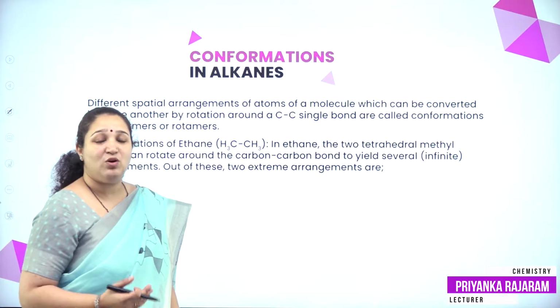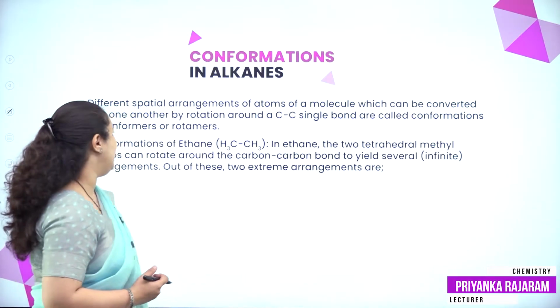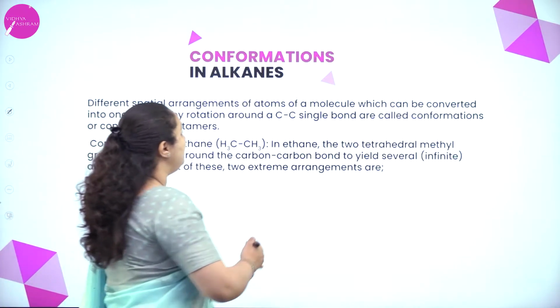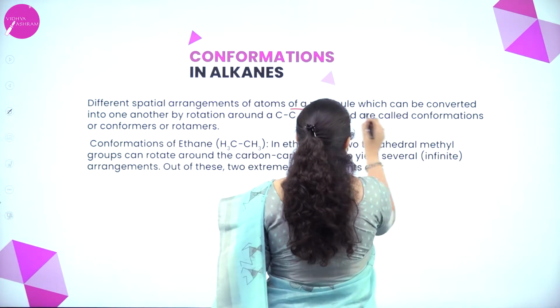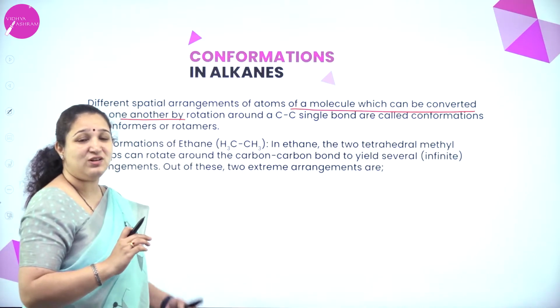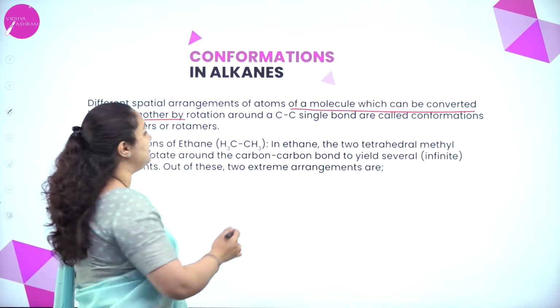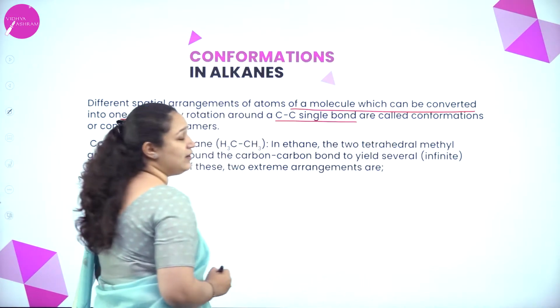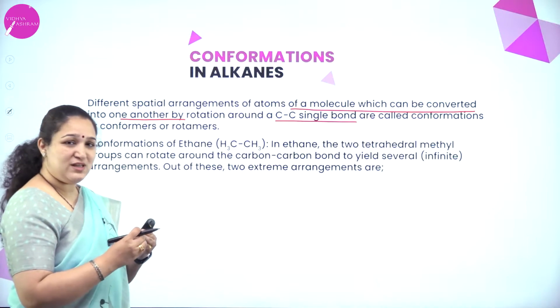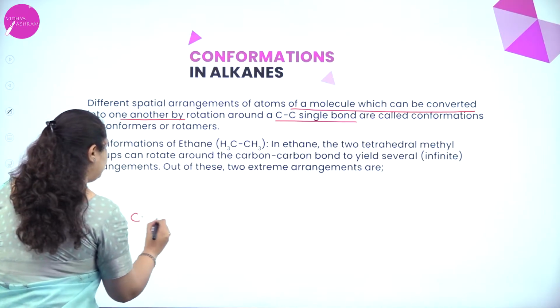Now what is the meaning of conformation of alkanes? Different spatial arrangement of atoms of a molecule which can be converted into one another by rotation along the carbon-carbon single bond are called as conformations. That is, in alkanes we know there is carbon-carbon single bond.